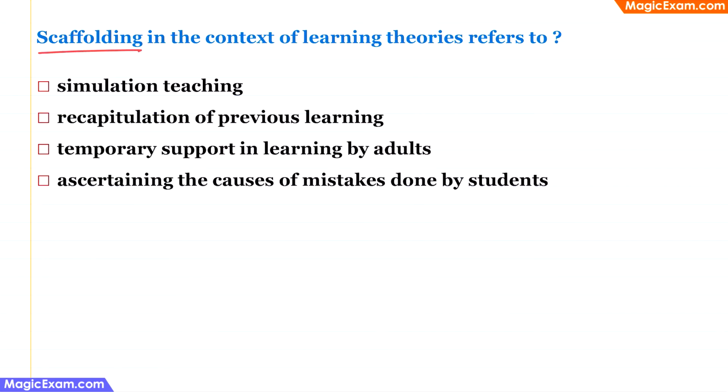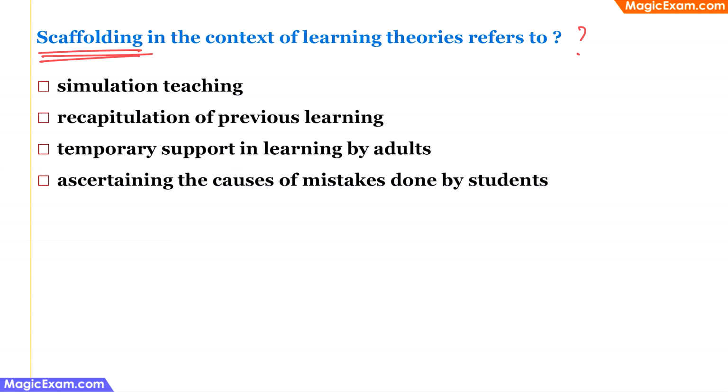Scaffolding in the context of learning theories refers to which of the following? Now, scaffolding is something that we talk about when we are discussing Lev Vygotsky's theories. And Lev Vygotsky says that there are some tasks which the children can do independently. There are some tasks that the children can do based on their existing knowledge, or they are beginners, but they will need the support of an adult or a more knowledgeable other to complete those tasks.